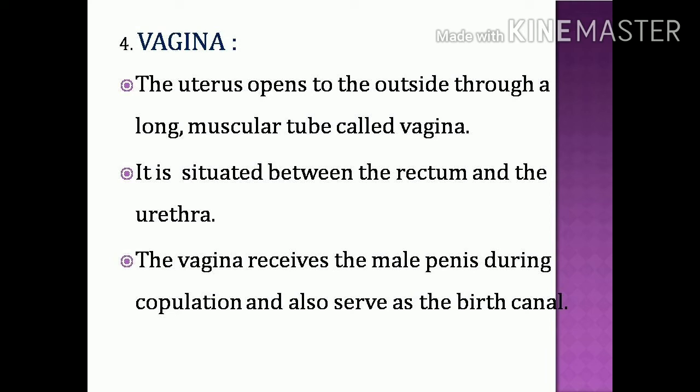The vagina receives the male penis during copulation and also serves as the birth canal. The birth of the baby takes place through this vagina region. And the sperms are discharged into the vagina also.